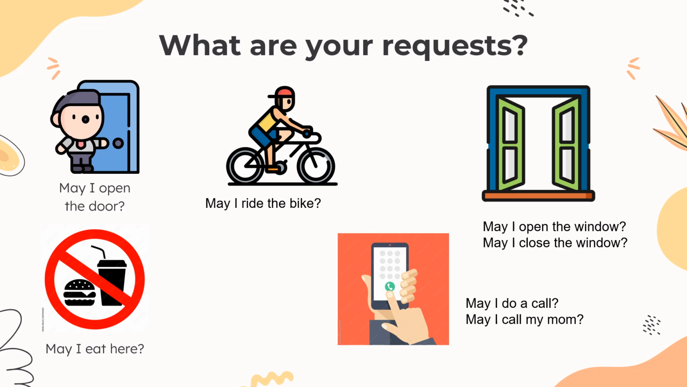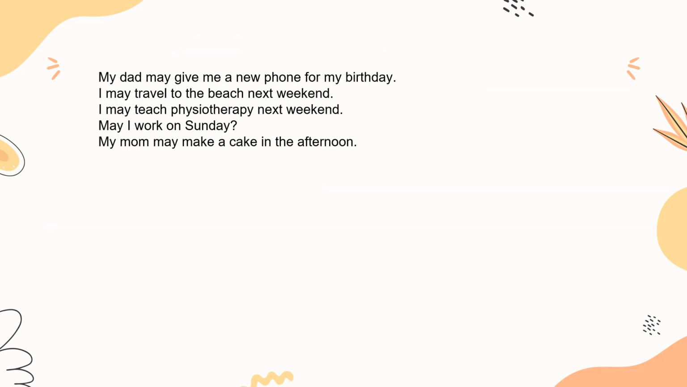Think of more examples, please. As well as about probabilities. You can also think of more probabilities besides all these examples we have already worked on in class.